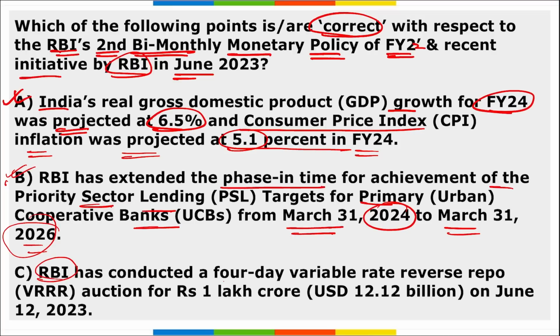Third, RBI conducted a 4-day variable rate reverse repo auction for 1 lakh crore corpus, that is $12.12 billion, on June 12th. So yes, the amount is 1 lakh crore rupees, and the date is 12th of June. It is also correct. So all these options are right here. Then remember, RBI's 6-member Monetary Policy Committee met on 6th, 7th and 8th June, and they released the second bi-monthly monetary policy statement for fiscal year 24, and all this data was there.